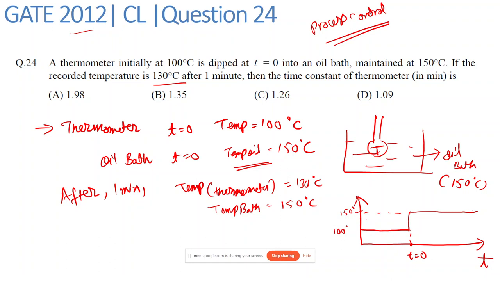But this temperature won't instantaneously measure 150 degrees Celsius. The temperature of the thermometer will take some time to reach 150 degrees Celsius, so it will follow a trajectory shown by this dashed line. These are my measurements of the thermometer.